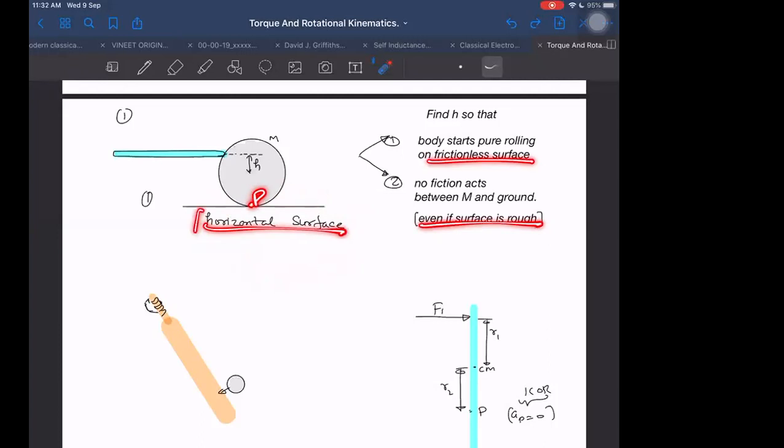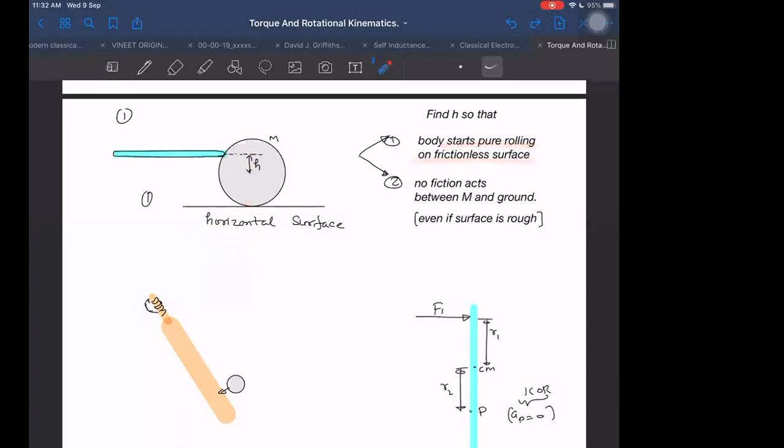Even in the frictionless case, there is one important point. Some students think that sliding will definitely be there if it is a frictionless surface. But that is not true. There may be cases when it is a frictionless surface, but if we hit it exactly in the right location, then even on a frictionless horizontal surface, I can make the body attain pure rolling.